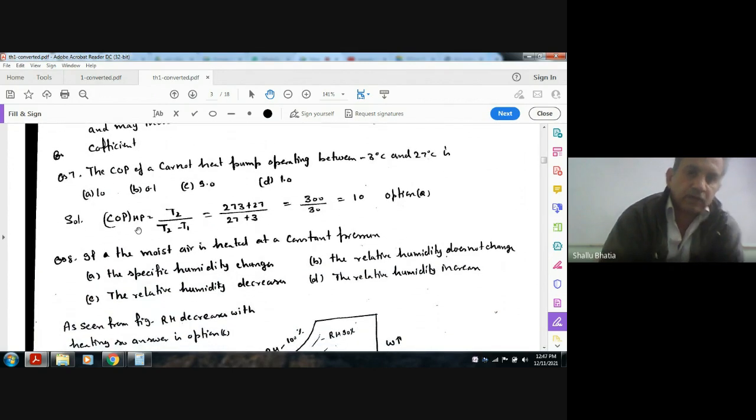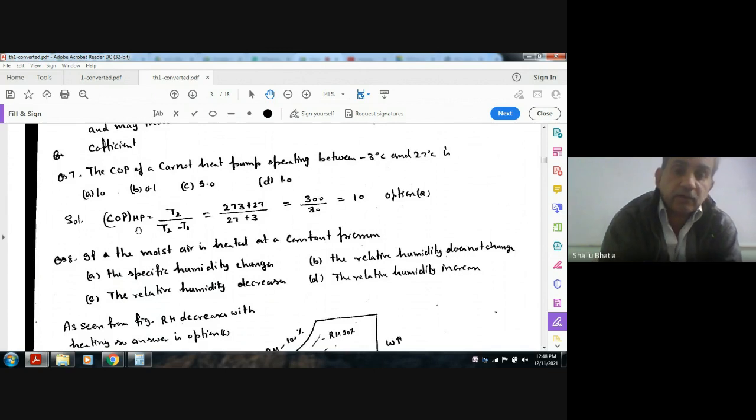The COP of a Carnot heat pump operating between -3 degrees Celsius and 27 degrees Celsius is: option A 10, option B 0.1, option C 9, option D 1.0. The COP of a heat pump is given by heat delivered divided by work done.